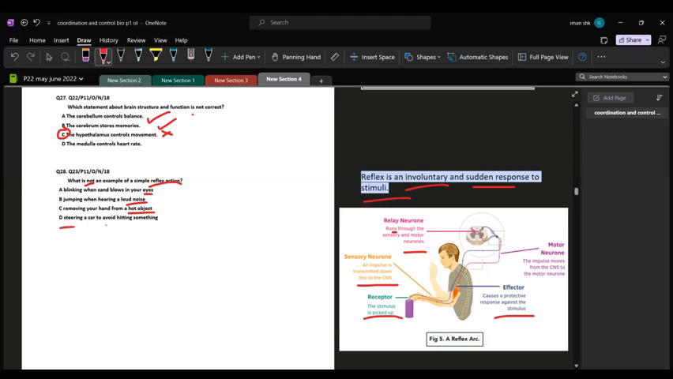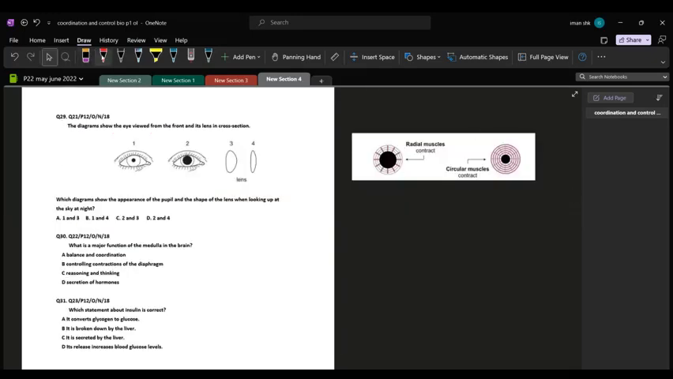D is our answer because steering a car to avoid hitting something is involving your conscious part of the brain, your decision making, your motor coordination, everything is involved in it. It cannot be that you will automatically change your car's direction. You have to see where the car is coming from and according to that you would produce a response. So D is the example of a not simple reflex action. Question number 29. The diagram shows the eye viewed from the front and its lens in cross section. Which diagram shows the appearance of the pupil and the shape of the lens when looking up at the sky at night?